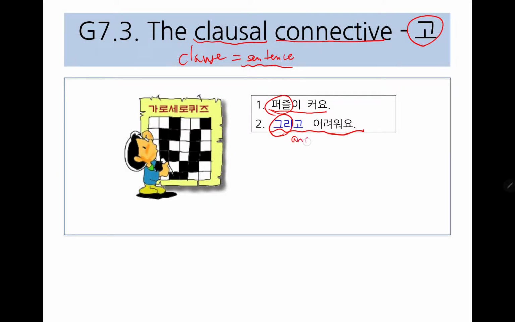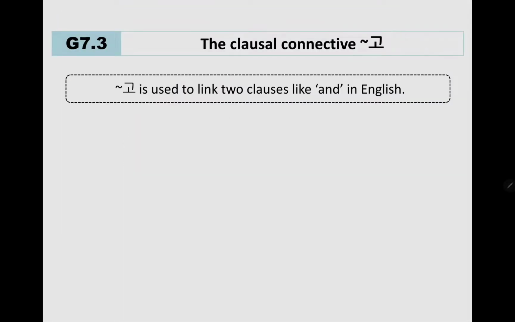So the puzzle is big and it is difficult. But I think there would be a better way to say this concisely, right? So here comes the clausal connective 고. 퍼즐이 크고 어려워요. Let's take a look in more detail.